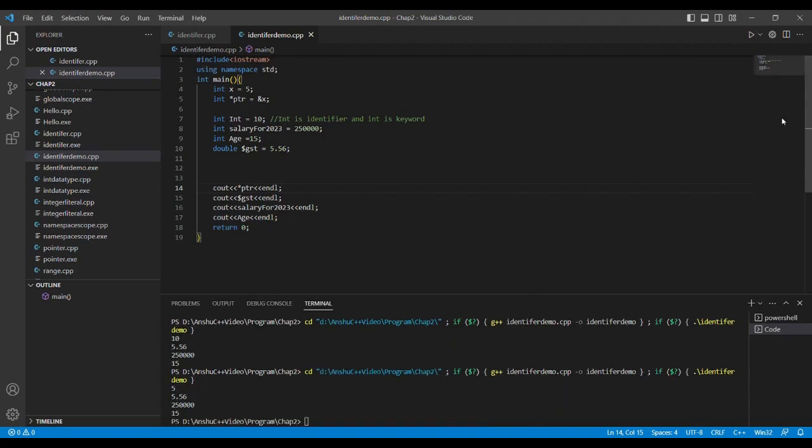So it is very important for us to understand how these identifiers are used in the program. I've shown the very important one, int. Capital Int is different from the keyword int. All these things should be considered while making programs. And what are the rules you should keep in mind? Okay.